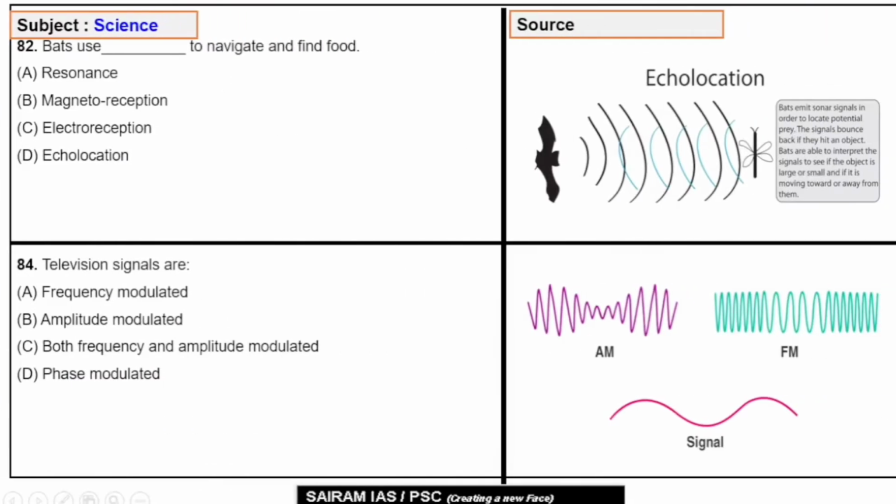Question number 82 says that bats use dash to navigate and find food. A. Resonance, B. Magnetoreception, C. Electroreception and D. Echolocation. As you know, bats produce echolocation by emitting high frequency sound pulses through their mouth or nose and listening to the echo. So the correct answer will be D.